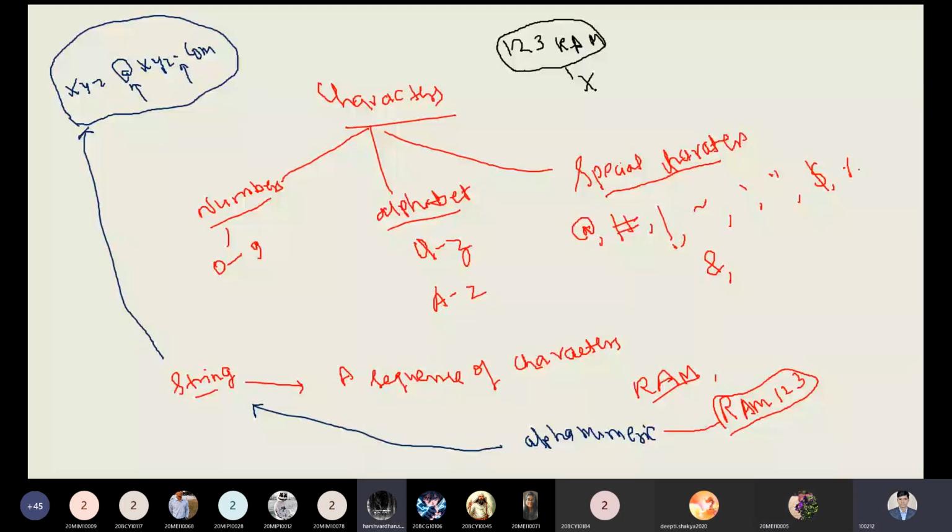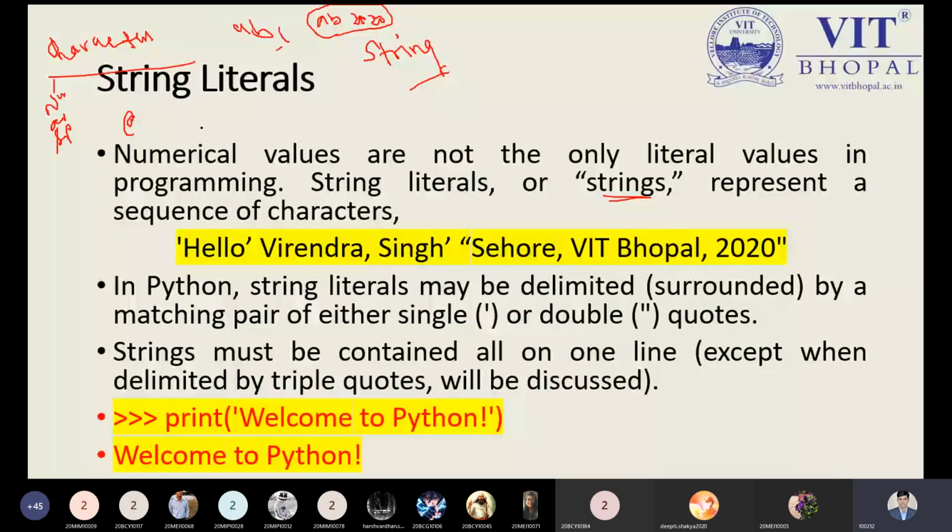Yes, sir, you can move ahead. Okay. So from the same concept, we can look at the string literal. For example, in single quotes I'm using hello, and within double quotes I'm writing Sihor VIT Bhopal. So I can code my string literal through various examples like hello, and another example Sihor. I'm also using special symbols like comma, double quote and single quote. These are the symbols I'm using for defining my string.